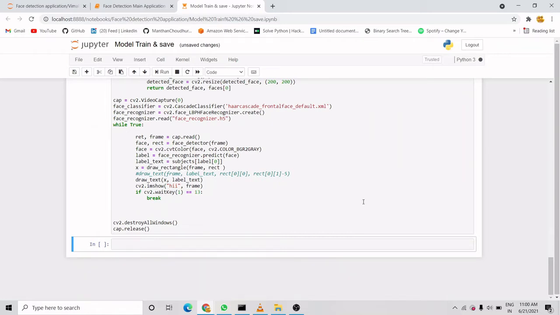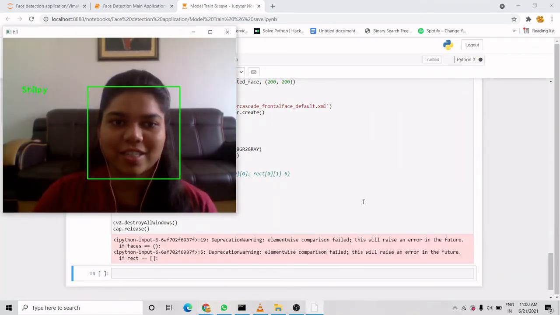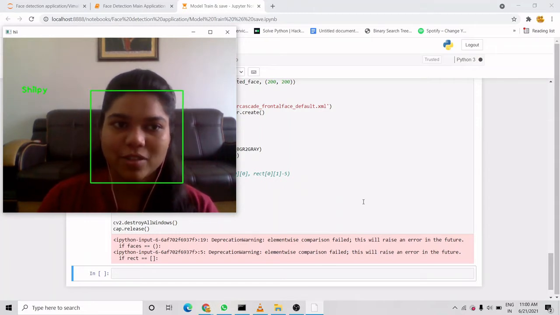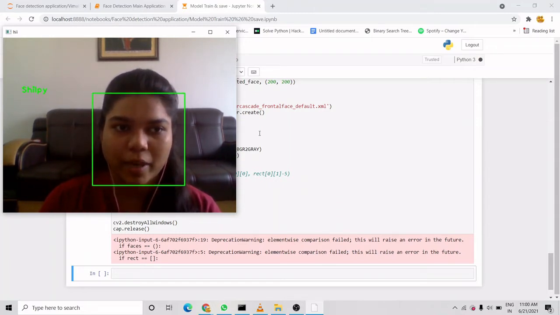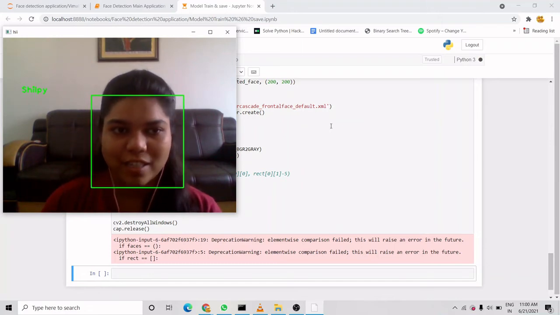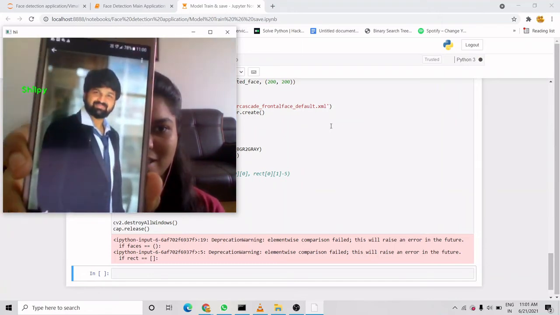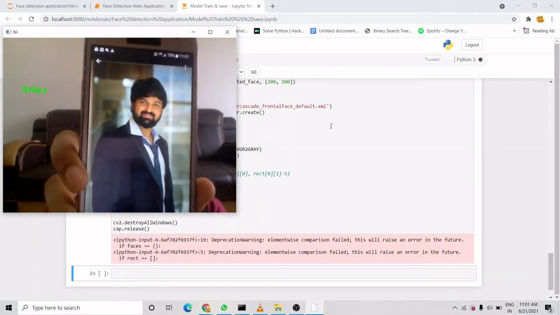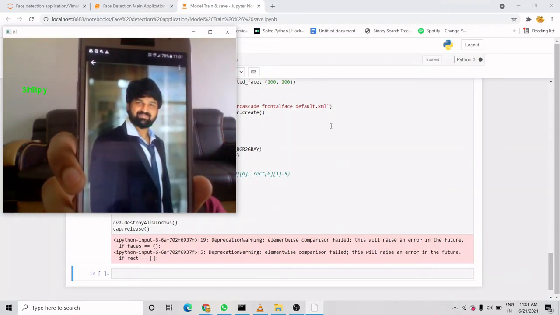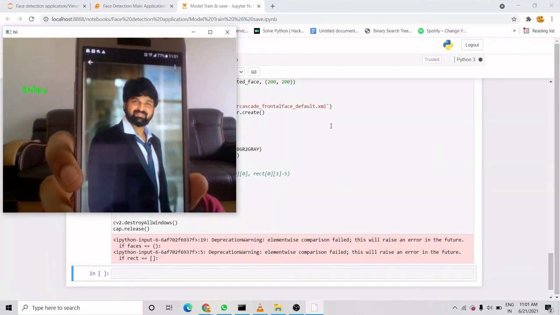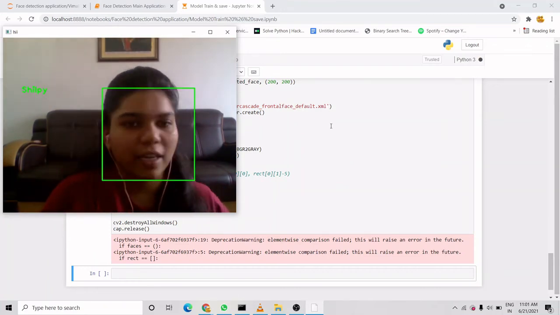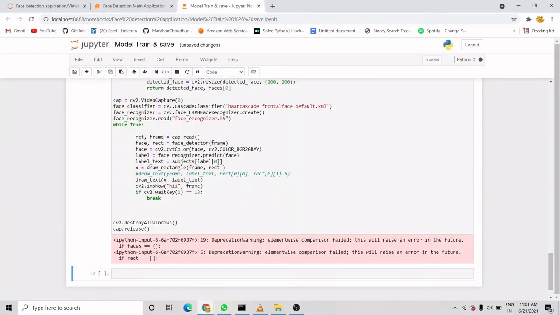I ran it, and okay, it is detecting my face in front of the camera, so it is writing that this is Shilpi. As soon as I show the pic of Vimal sir, it will show that this is Vimal sir. Okay, I put the pic of Vimal sir, so it is showing that this is Vimal sir. So this is how my model is working, but this is not the application part, so let's go to the application part now.